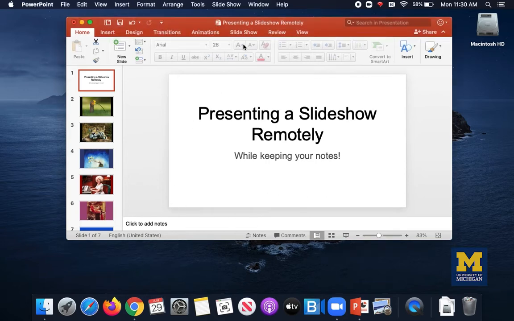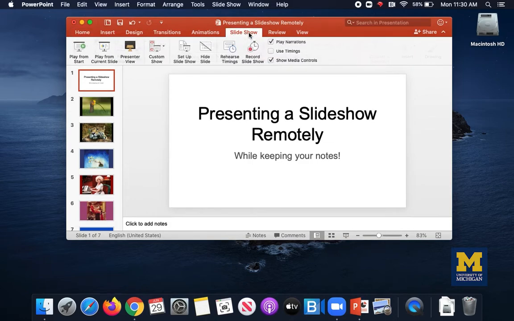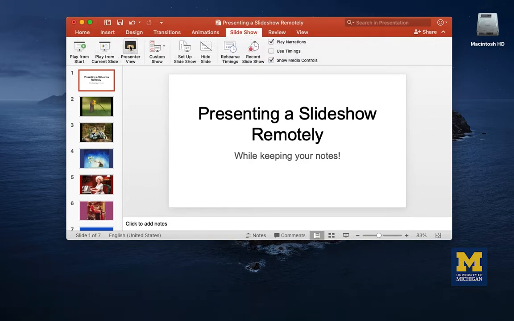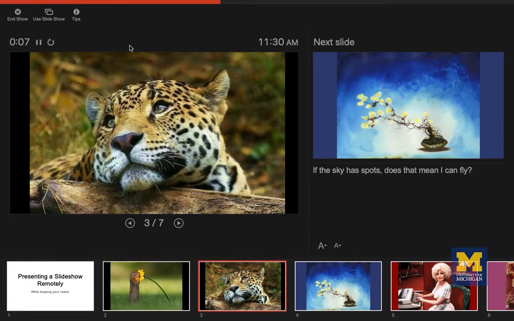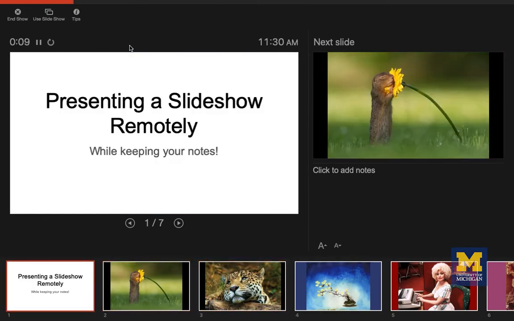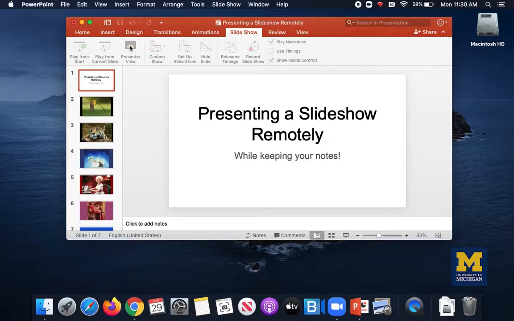Just so everyone understands what we're talking about here, most people are familiar with the presenter view in PowerPoint. This is where you have your slides. You can look ahead to what slides are coming and see your notes, but this is always what we want the presenter to see and not the audience. So how do we do this in Zoom?